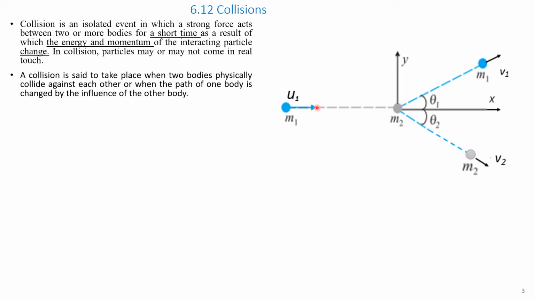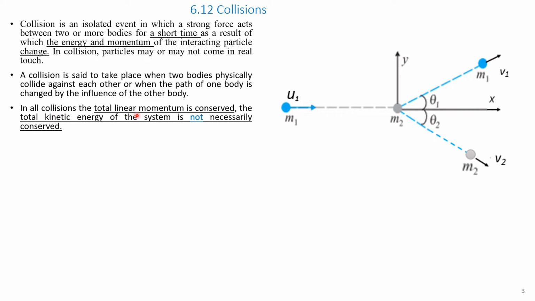In the diagram, M1 and M2 are two bodies. M1 is moving with a velocity u1 and it collides with M2, and the paths of M1 and M2 change. M1 moves after the collision with a velocity v1 and M2 moves with a velocity v2 at angles theta1 and theta2 respectively. In all collisions, the total linear momentum is conserved, whereas the kinetic energy of the system may not be conserved.